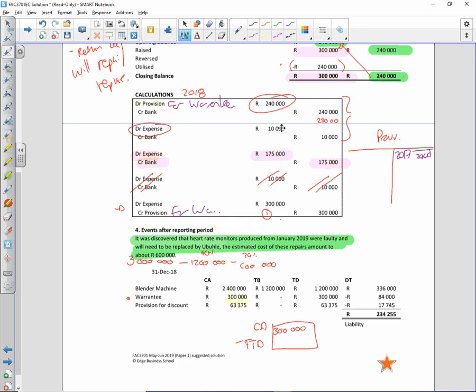So what are my future tax deductions? The full 300,000. So when it's paid, I'll get that deduction. I will get nothing this year. So my tax base is 0. Same principle applies to the provision for discount. Right, are you guys all happy with that? Any questions about question 2? Okay.